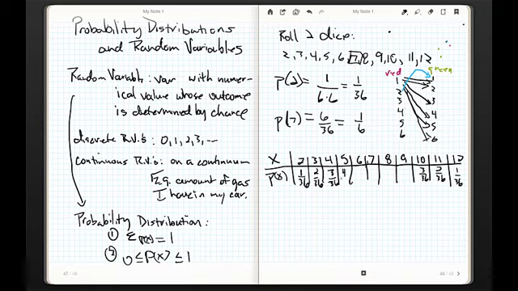That's going to be 4 out of 36, which makes sense, since that's the same thing with a 9. 6, 3, 3, 6, 4, 5, 5, 4. And I end up with 4 out of 36 over here. We already did 7, but we'll get there in just a sec. 6 is 5 out of 36. Let's do 6 real quick.